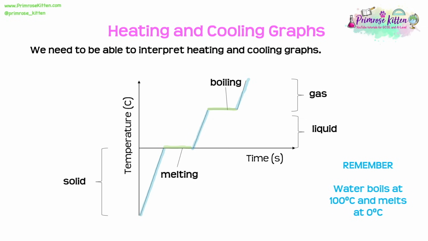Now, this particular curve is looking at water. I know that because I can see that it has a melting or freezing point of 0 degrees and it has a boiling point at 100 degrees. So it's important that we know that water boils at 100 degrees and it melts at 0 degrees. And this is actually the only material whose melting and boiling point they expect you to know. Just water. But luckily we've got everyday experience of that, so I'm sure you're familiar with those facts already.